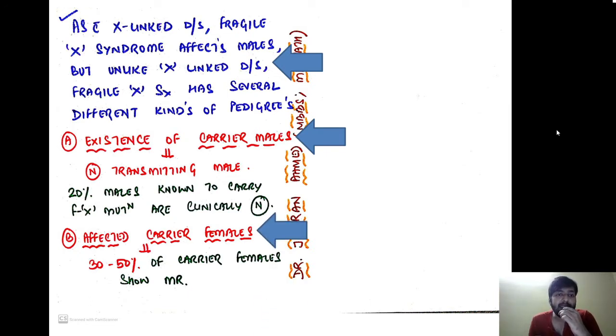The second concept is affected carrier females. In X-linked disorders, we read that carrier females are always phenotypically normal because one X is always compensating. But in trinucleotide repeat disorder like Fragile X syndrome, we have affected carrier females. 30 to 50% of the carrier females are affected and show mental retardation. So again, they are not following Mendel's pattern of inheritance. Mendelian X-linked inheritance doesn't show affected carrier females; there are always normal carrier females. But in trinucleotide repeat disorders, we have affected carrier females.